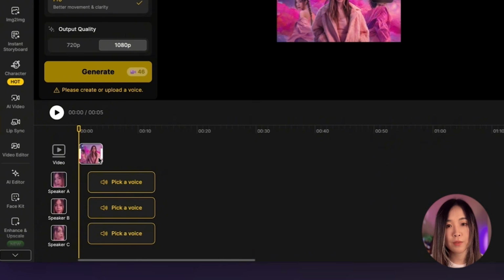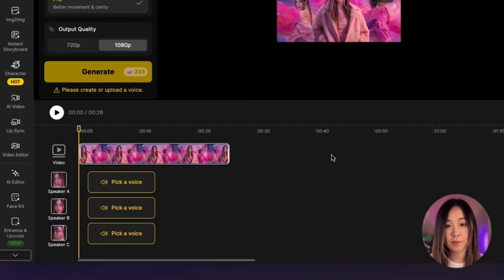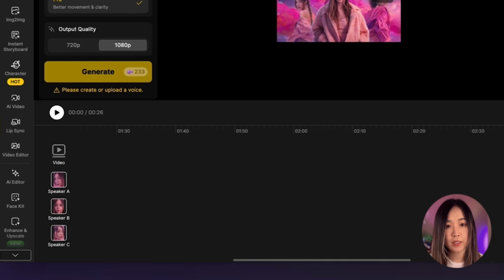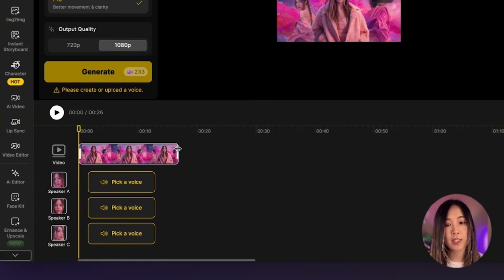You can generate up to 5 minutes long, but in general, you don't want to lip sync longer than you need, especially if you are using a video as a base. The longer the clip, the more it can drift from your character consistency. So I recommend keeping this tight.